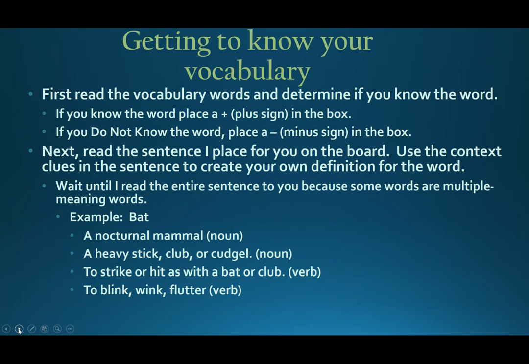Example, the word bat. Bat can be a nocturnal mammal, which is a noun, a heavy stick, club or cudgel, which is also a noun, to strike or hit as with a bat or a club, which is a verb, or to blink, wink, or flutter, which is also a verb.